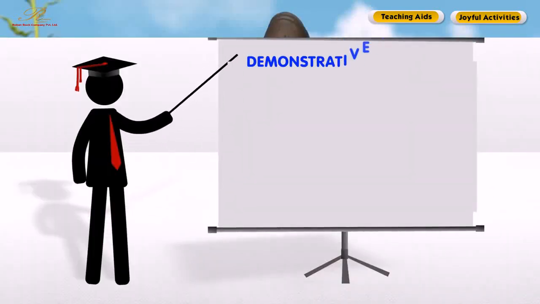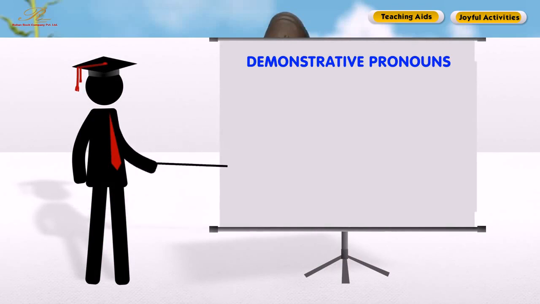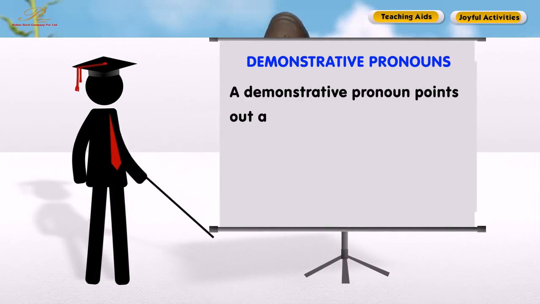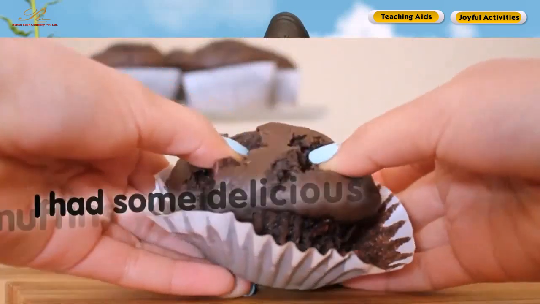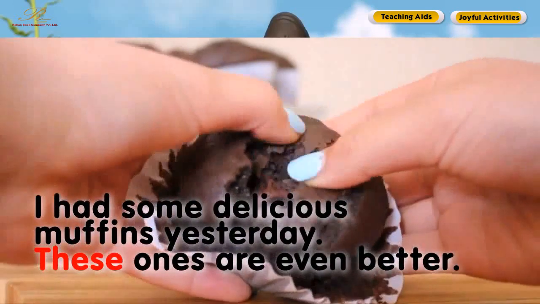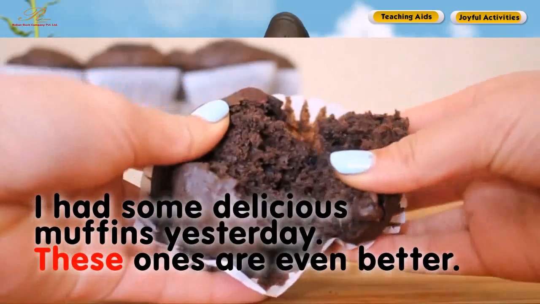Demonstrative pronouns. A demonstrative pronoun points out a specific person, place, or a thing. There are 4 demonstrative pronouns. This, that, these, and those. For example, I had some delicious muffins yesterday. These ones are even better.